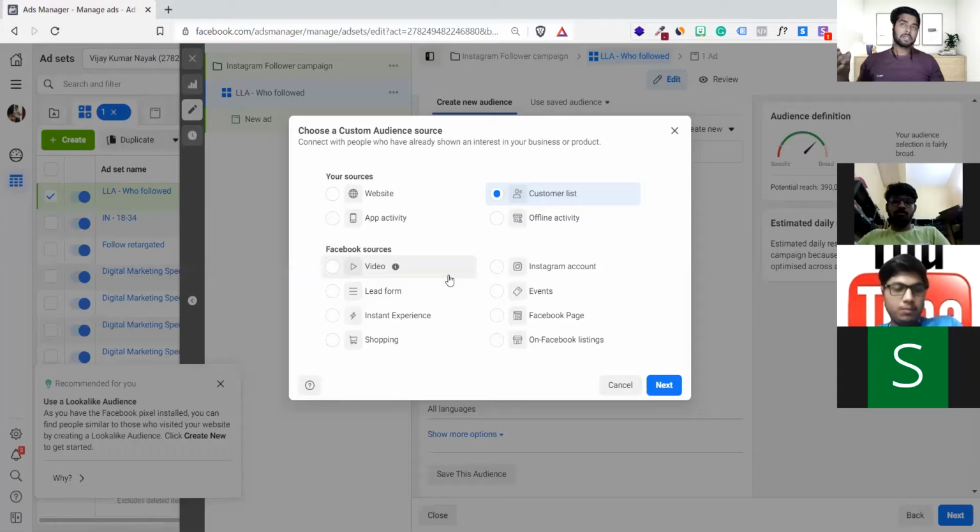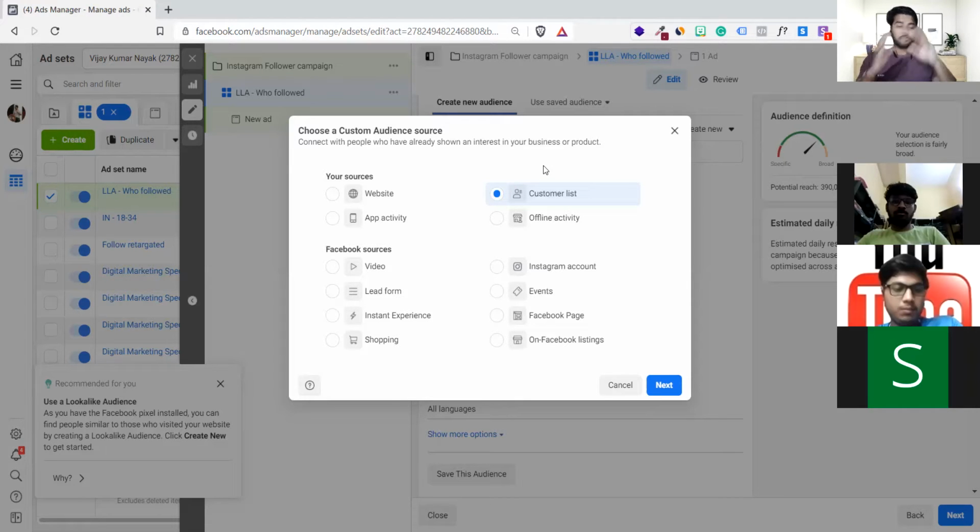In an MNC there are nearly 4 to 5,000 people working across the world, or maybe 5 to 10,000. It could be more than that, right? So what should be the minimum list? Like 100. Okay. The minimum list should be 100, and it's always recommended that if you can get more data, it will be more beneficial for creating lookalike audiences.